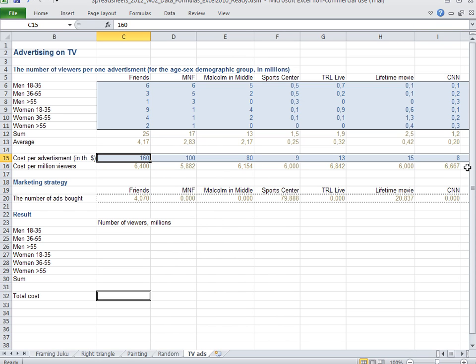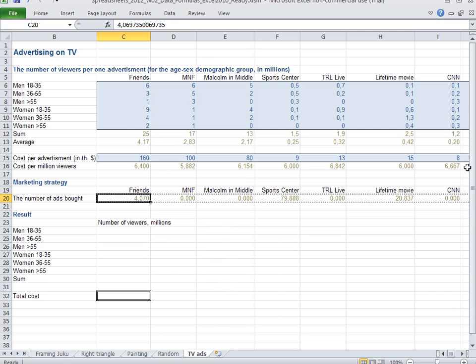Okay, so here we have, lastly, our marketing decision. And the marketing decision has been made by data analysts and researchers, and we want to know what it brings with it.